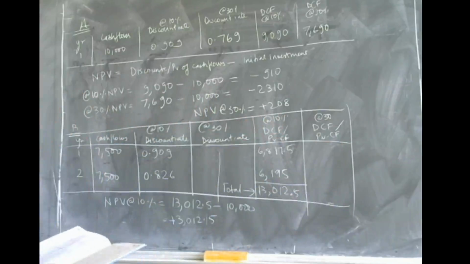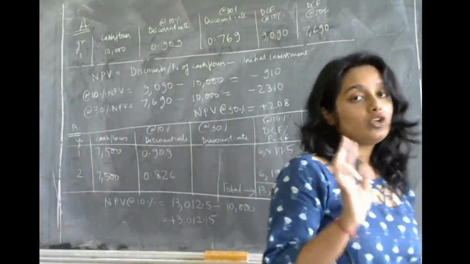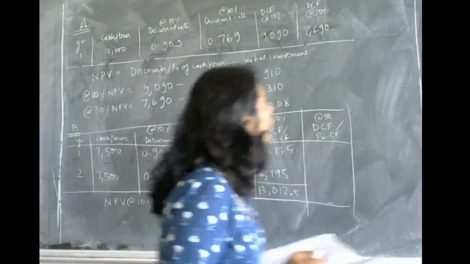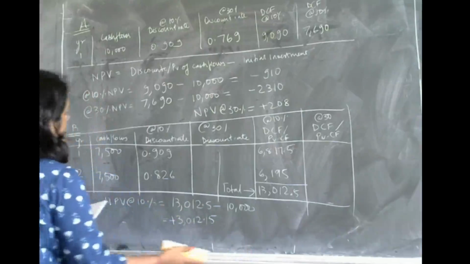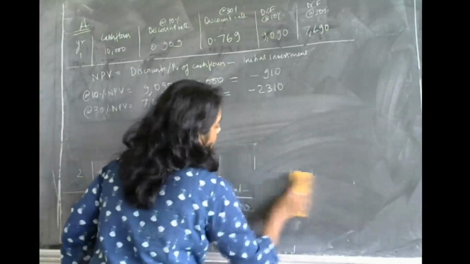Now for project C and project D, I want you all to do the solution. I will give you all the answers. I'll write down the answers over here so that it becomes very easy for you to cross check.